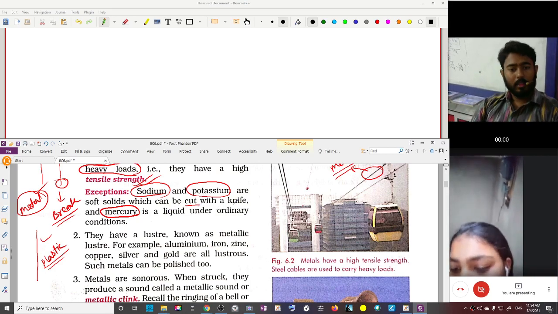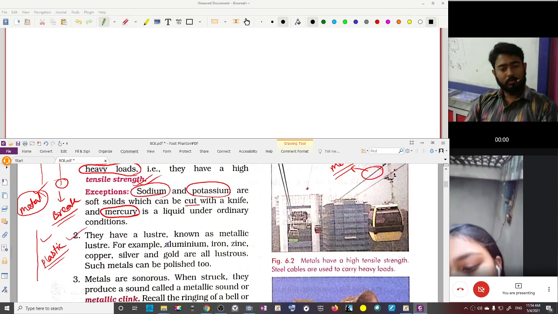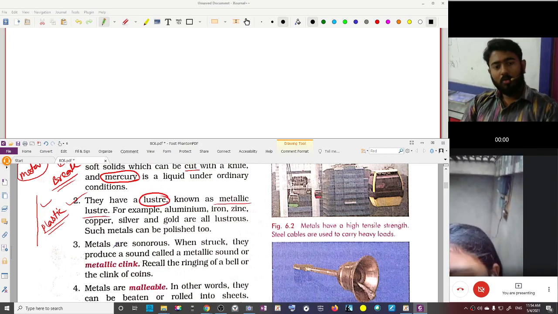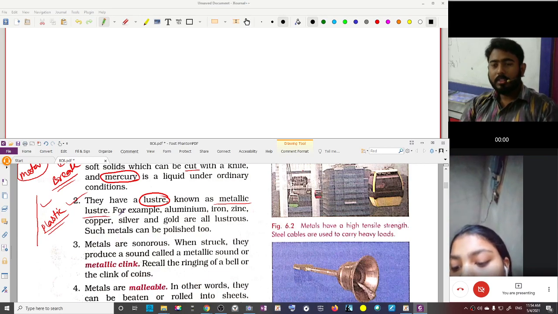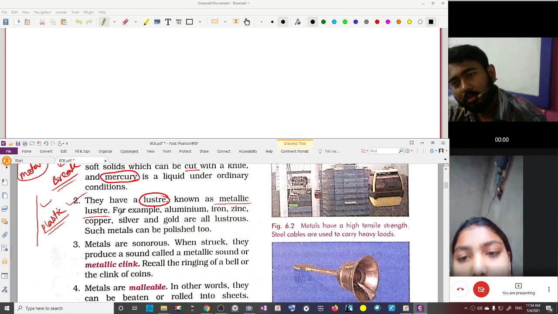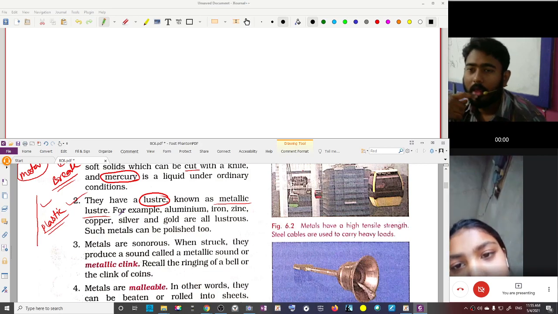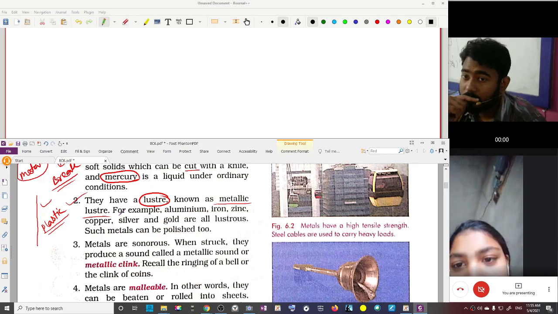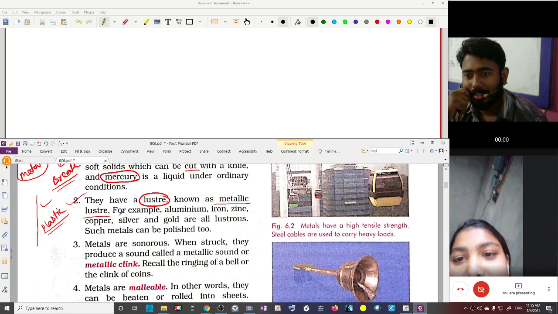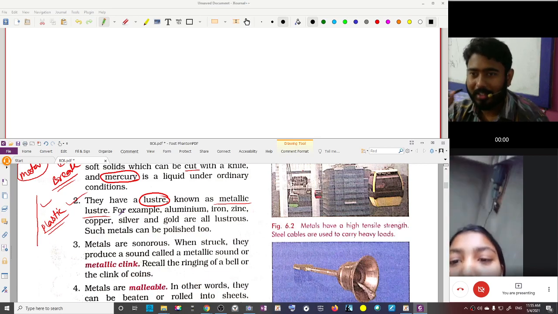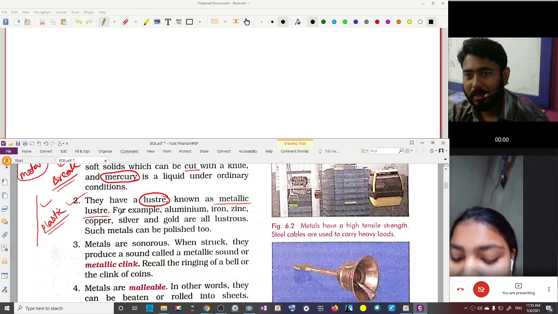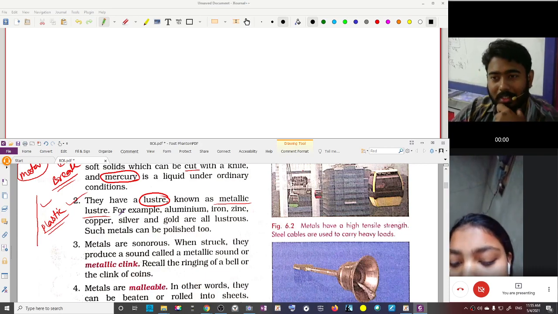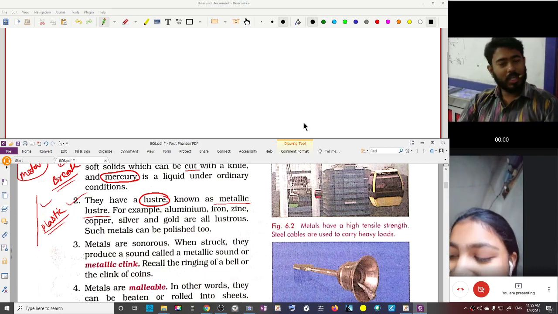Now read point number 2. They have a luster known as metallic luster. What do we mean by luster? For example, have we seen gold? Does gold shine? Yes. Have we seen copper? Does copper shine? Copper shines, but not all the time. When copper becomes dark or black in color, in that case only it does not shine. But copper actually shines.